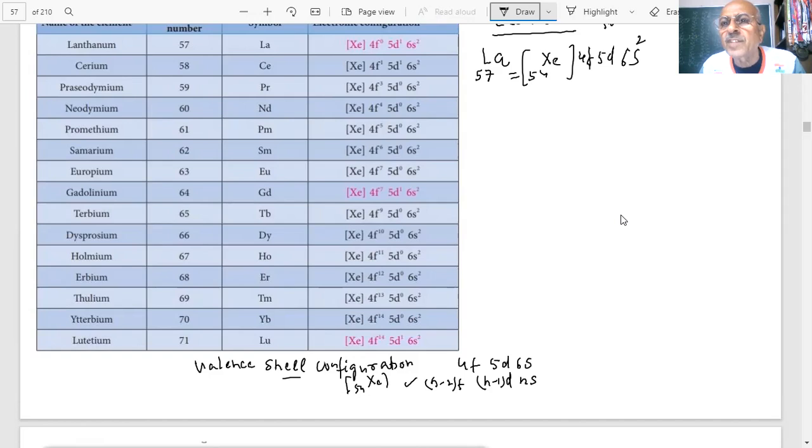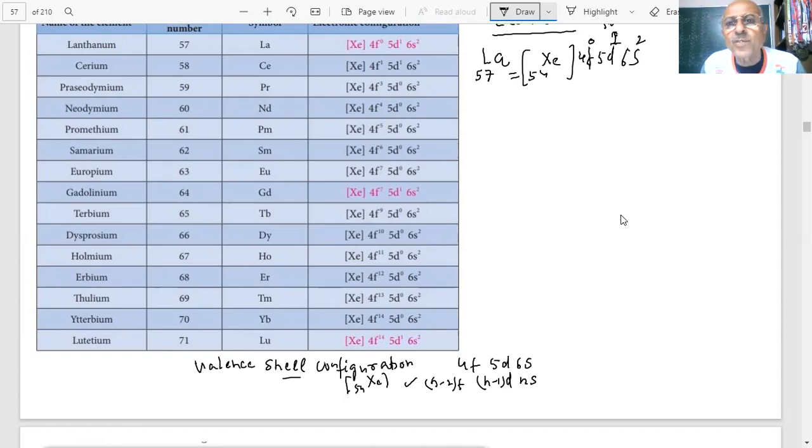54 plus 2, 56. The next goes to 5d1. And this is the electron configuration of lanthanum. There is 0 electron in the 4f. That is why I said lanthanum is not F block, because there is no electron in the F. But it is placed in the series of lanthanides because the properties of lanthanum are similar to the properties of lanthanides.